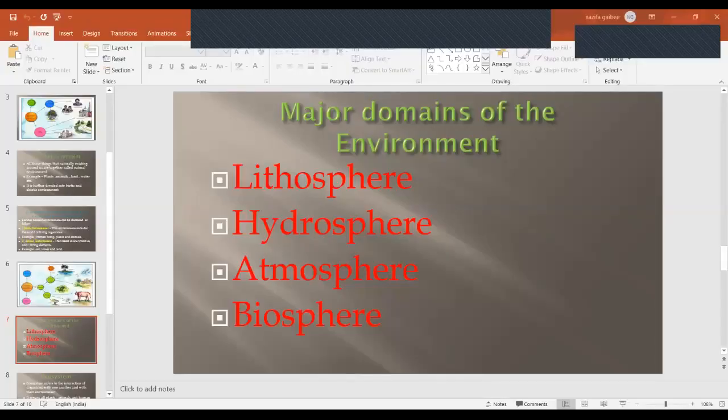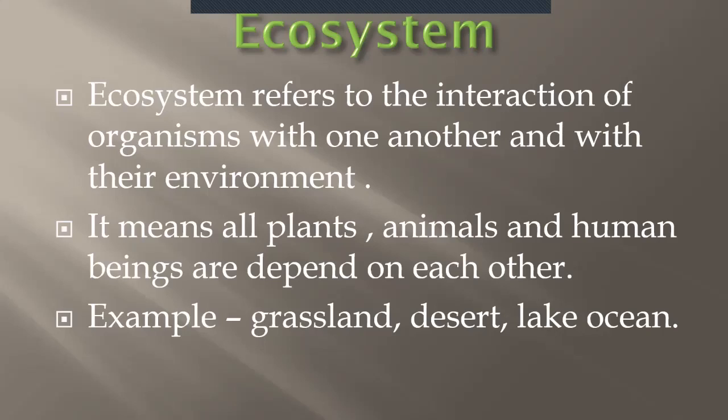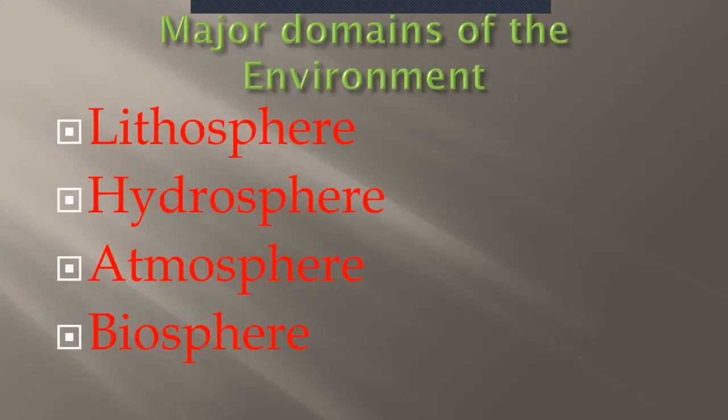Okay, students. So now the second part of the chapter starts with the domains of environment. Four major domains of environment. Now students, this you have already studied in your previous classes. There are four major domains: lithosphere, hydrosphere, atmosphere and biosphere. The first one, lithosphere. What is lithosphere?